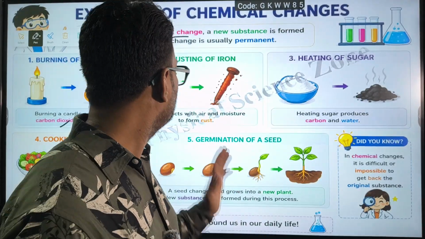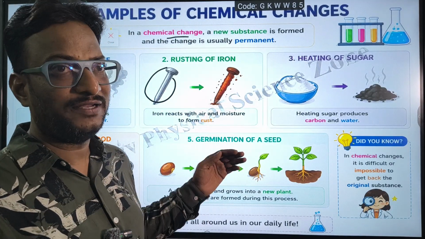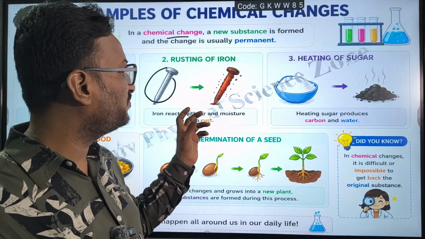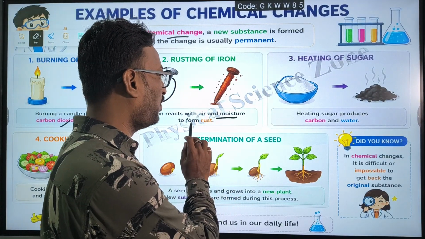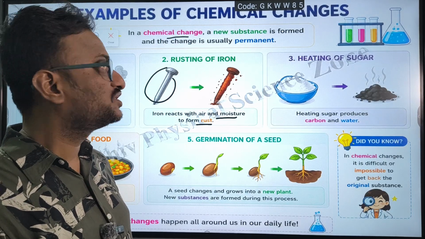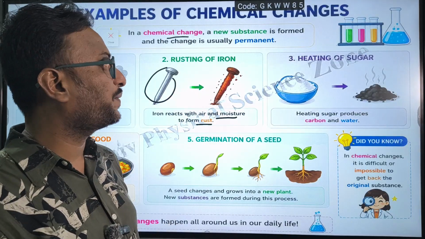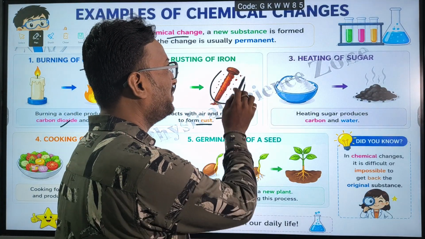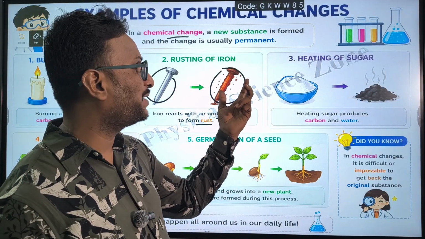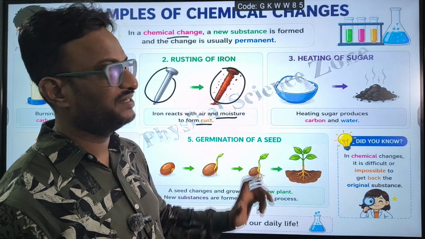So the second example is rusting of iron. If you leave iron for a few days or few months, it reacts with air and moisture to form rust. Rusting of iron is a slow process, not a fast process, and once again it is a chemical change. Once iron gets rusted, it won't get back. We cannot get normal iron back from the rusted iron.